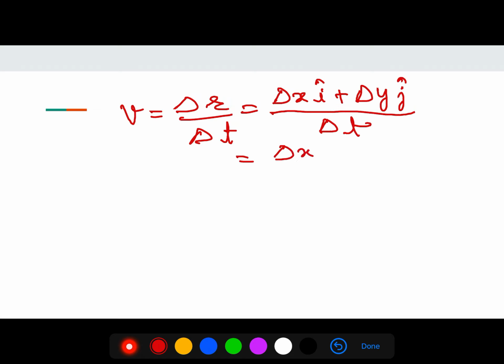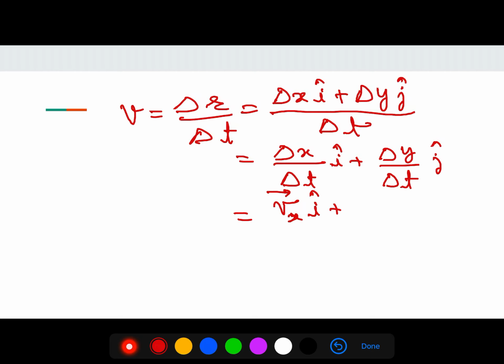Then we will get delta x upon delta t i cap plus delta y upon delta t j cap. So delta x upon delta t is the average velocity along the x axis, Vx, and delta y upon delta t is Vy, along the y axis.